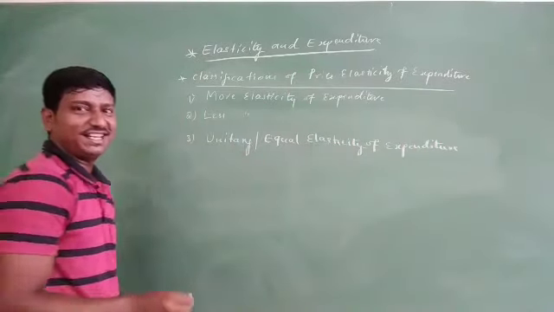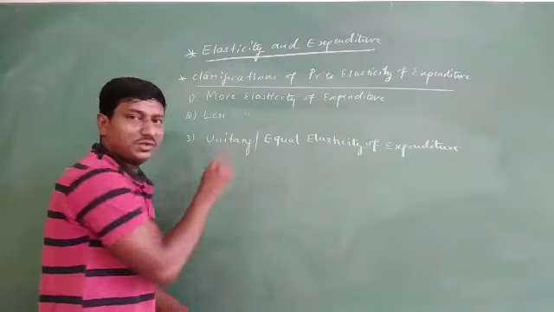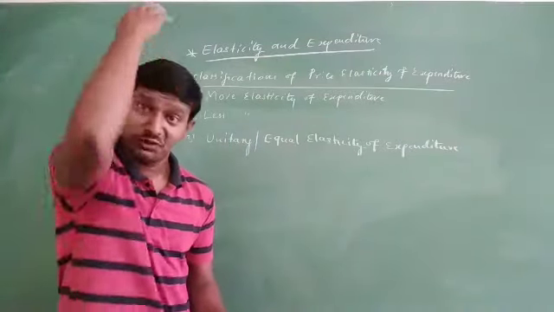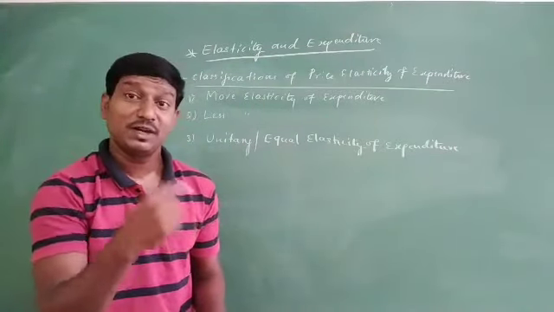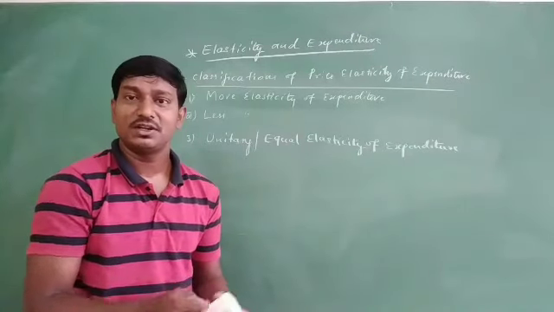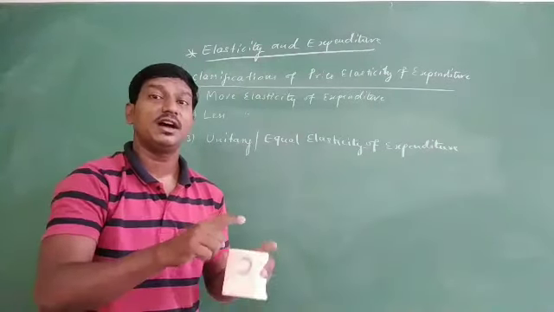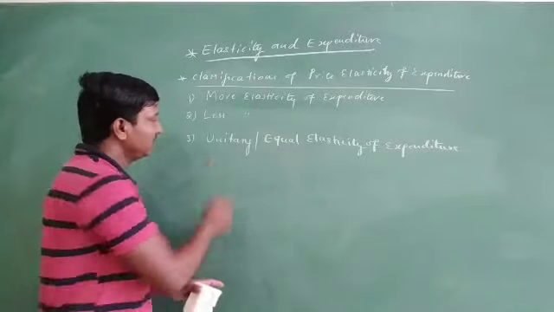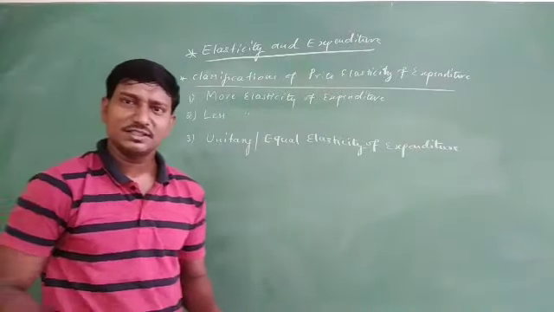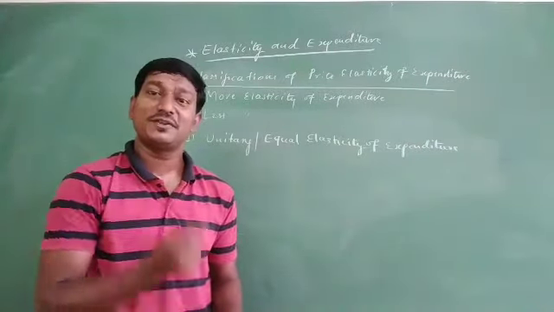Equal or unitary elasticity of expenditure. It is not the same as the meaning in price elasticity of demand, where we have equal or unitary elasticity of demand. So here unitary or equal elasticity of expenditure is a little different in meaning.